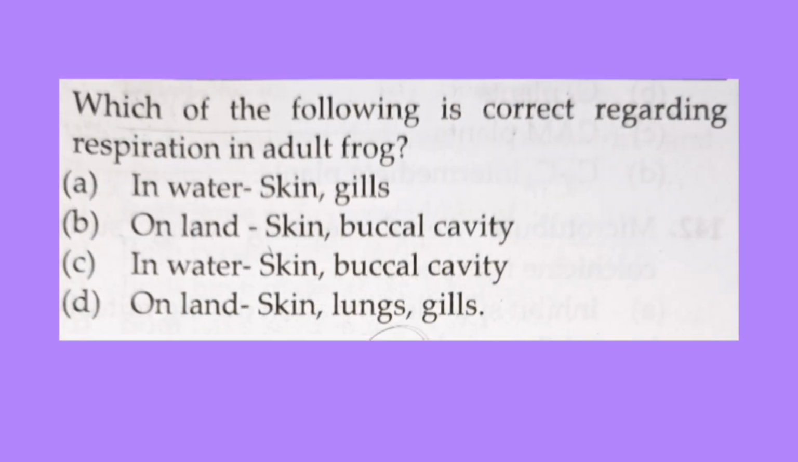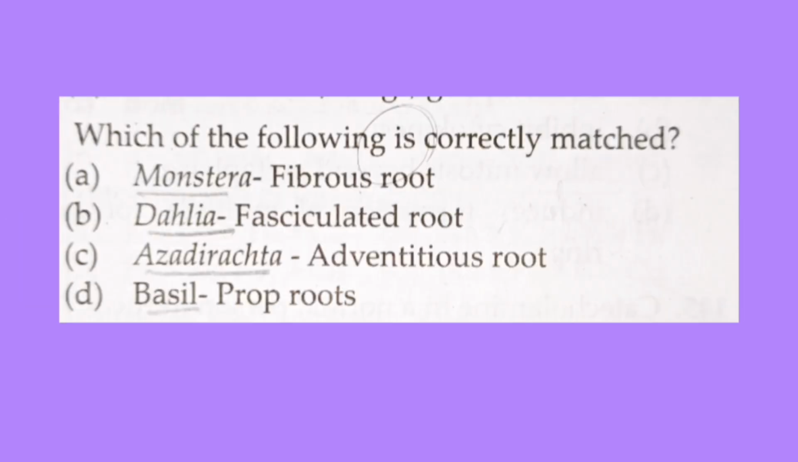Which of the following is correct regarding respiration in adult frog? So the correct answer is option B, that is on land, skin and buccal cavity. And the next question is, which of the following is correctly matched? So the correct answer is option B, that is Dahlia fasciculated root.